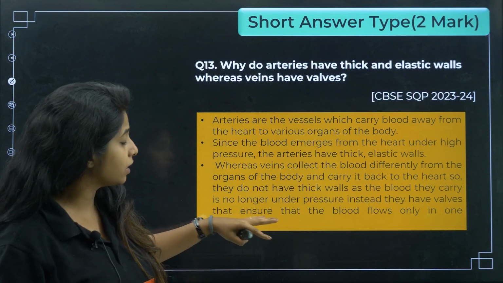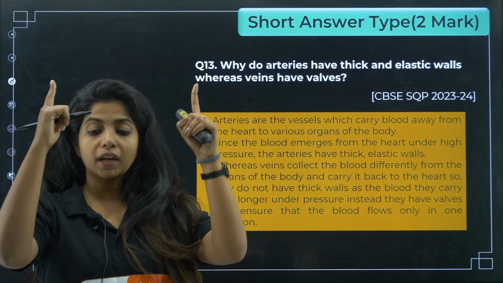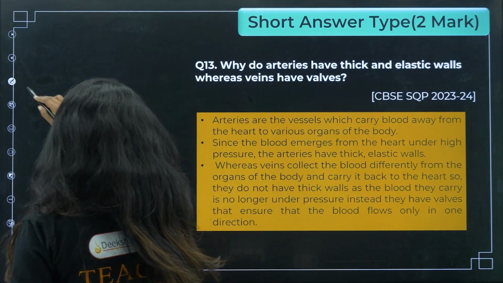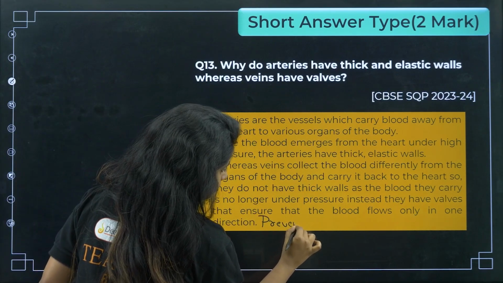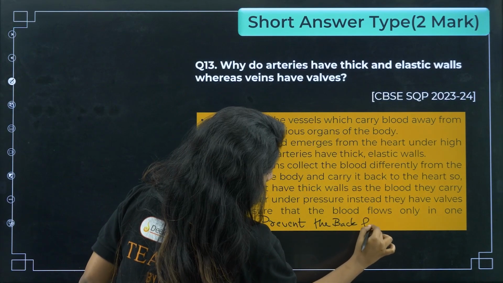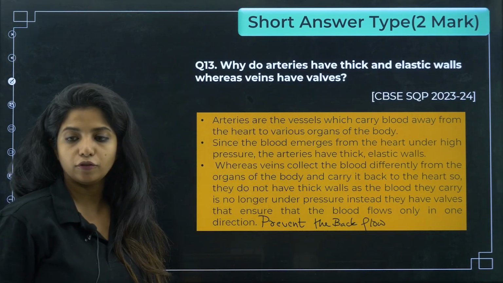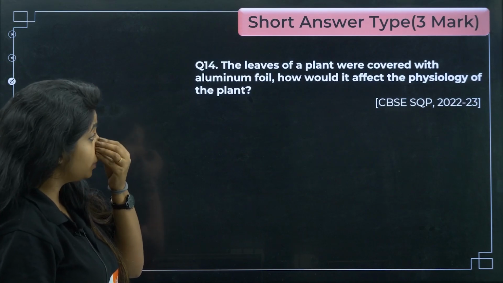Instead, they have valves that ensure that blood flows only in one direction. It is only unidirectional. It can prevent the backflow. Please use the term that is to prevent the backflow.